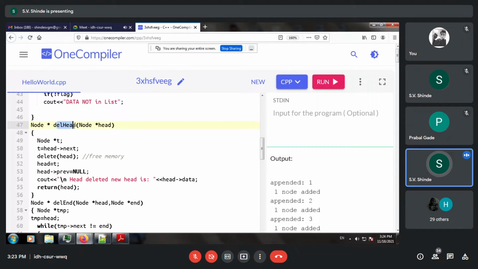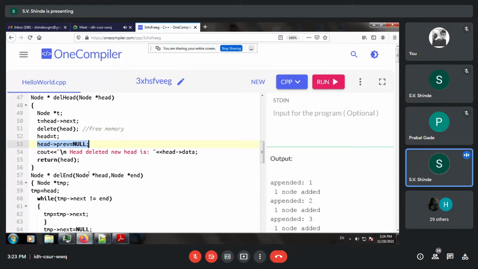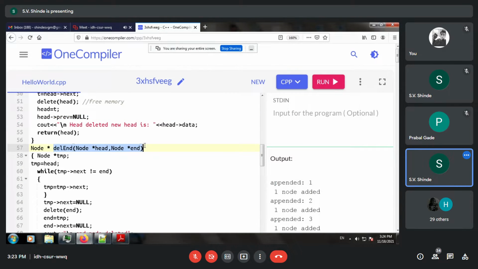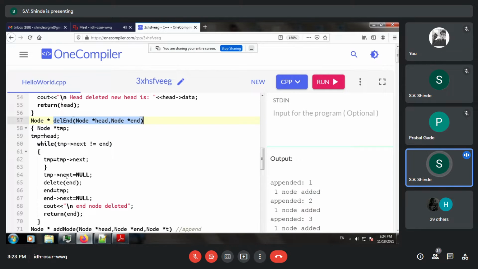First is how to delete the head node. So linked list is already there. We are deleting the head node itself. So it will make that head arrow previous will be null. One simple change. So we have updated it over here. If we delete the end node, what is going to change is nothing but your end arrow next must be null. So end arrow previous is already connected with the list.